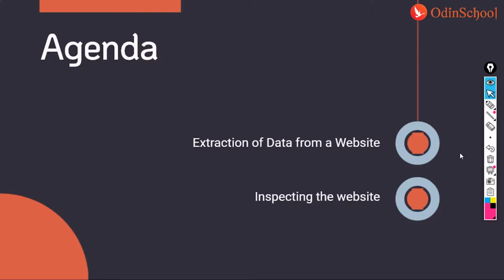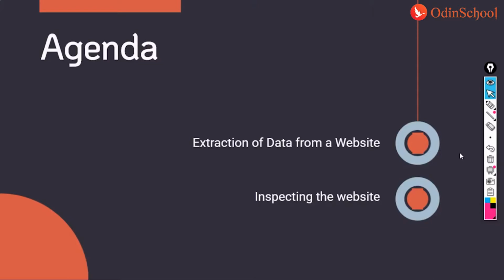In these kinds of websites, you can copy information or you can scrape information, but then you would need to have a basic understanding of how these websites are developed, like what are the basic elements that they have in these websites. And that is exactly what we would be understanding in today's session, right?